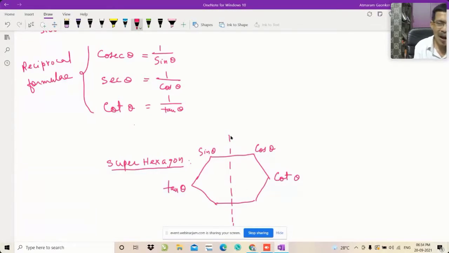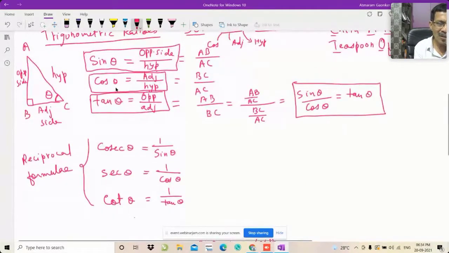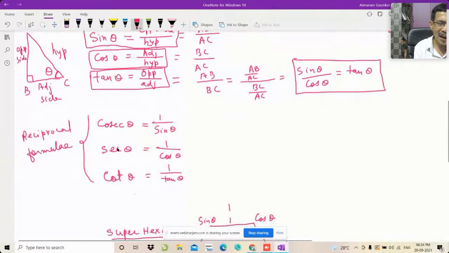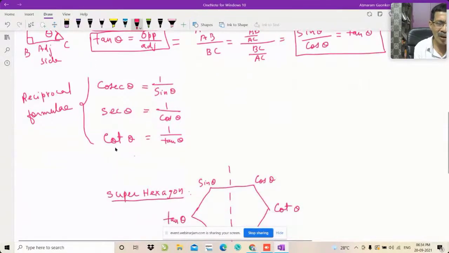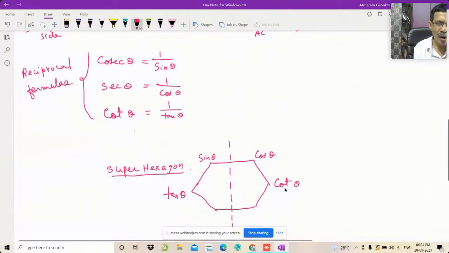And now you see, I divide this super hexagon into 2 equal halves, one on the left hand side and one on the right hand side. On the right hand side, you have to write all those ratios starting with C. There are 3 ratios starting with C: cos, cosec, and cot. Now cos and cot are already used, so what is remaining is cosec.